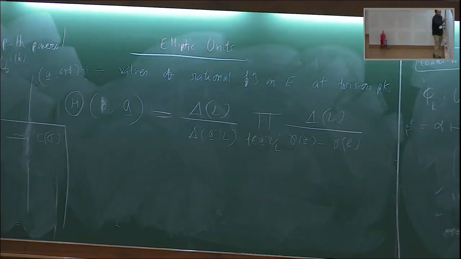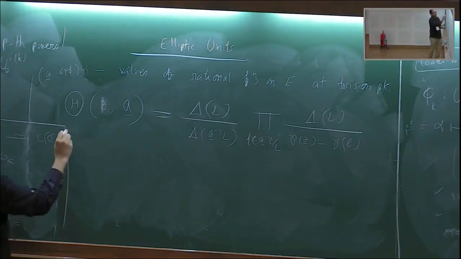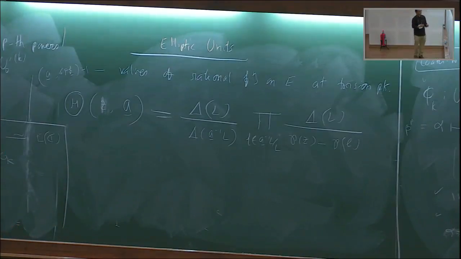And in fact, for elliptic curves with complex multiplication, this lattice can be written in a simpler form, where omega is this period. Okay, so I'll not go into all these details, and what is delta L? It's like the discriminant of the lattice.